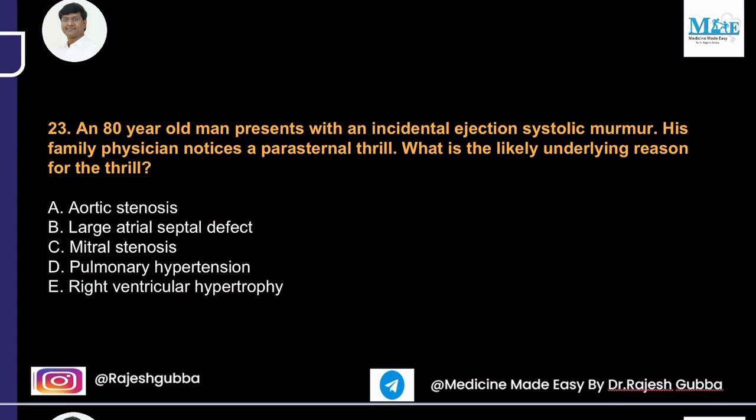So this particular patient is an 80-year-old individual with an ejection systolic murmur and a parasternal thrill. So in an 80-year-old with an ejection systolic murmur, the suspicion is the presence of aortic stenosis. In aortic stenosis, you also have a right parasternal thrill as well. And your thrill is nothing but your palpable murmur.